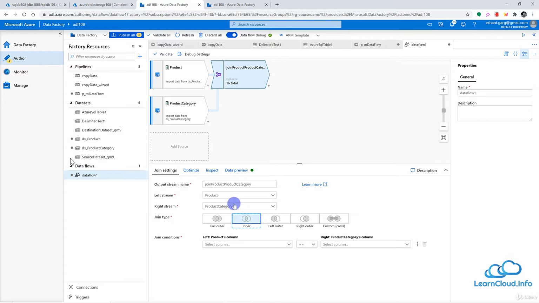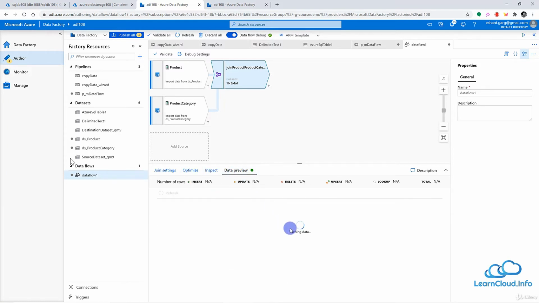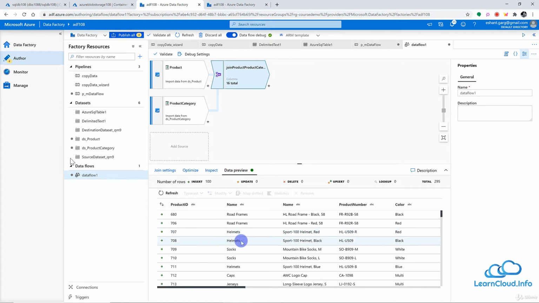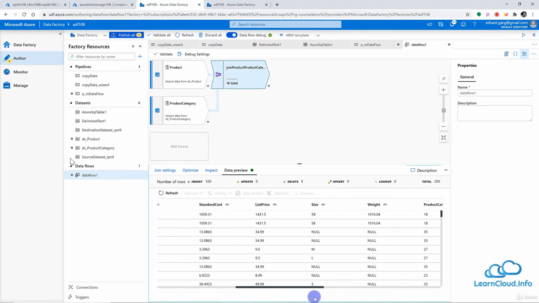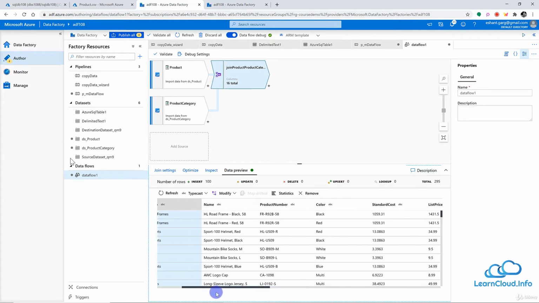Now if we're joining these two tables, here we need to define the joining key. So our joining key, if you remember, is going to be product category ID. So from the left stream and from the right stream, I will select the product category ID for both. Alright, so let's move forward, and I will explain this later, but meanwhile let's go to data preview. So it is fetching data. It may take a few seconds. Okay, the data is here. So we have joined both of these two tables, so we should be able to see data from both tables here. You can see we have parent product category ID, and we should have a product category name here. So here it is.